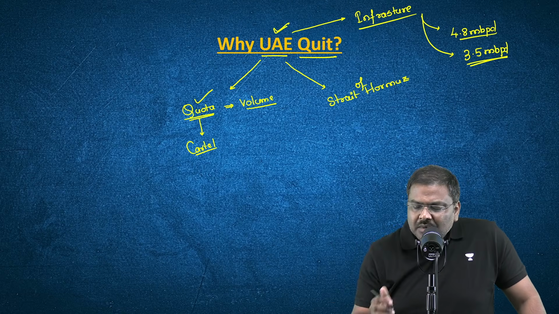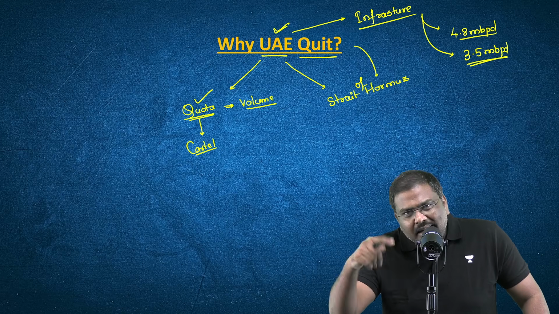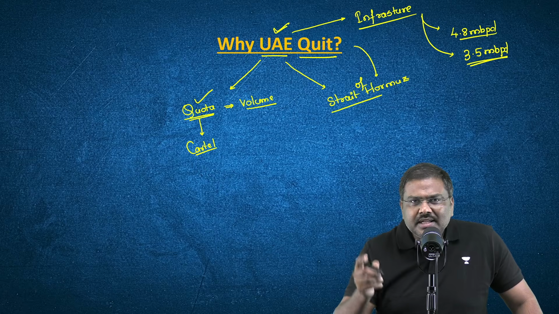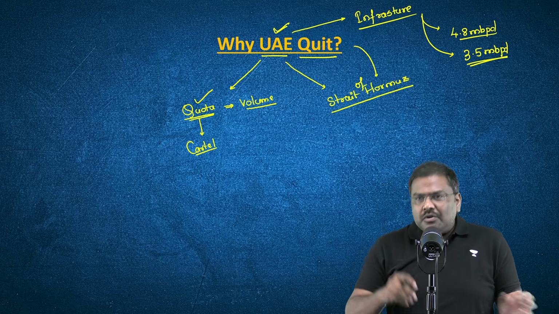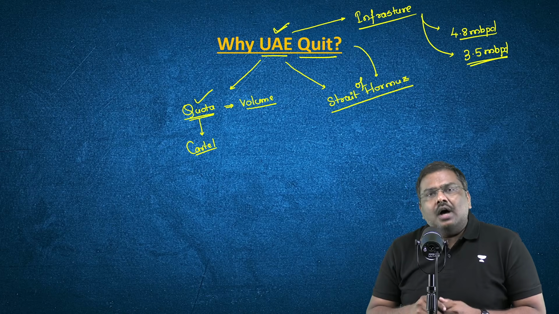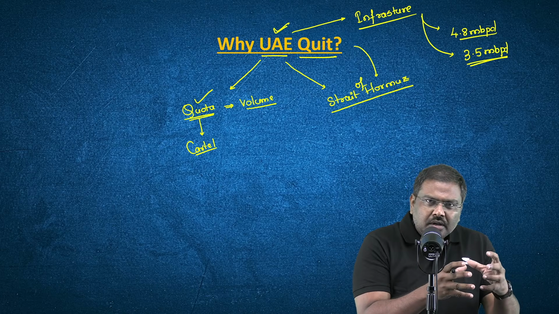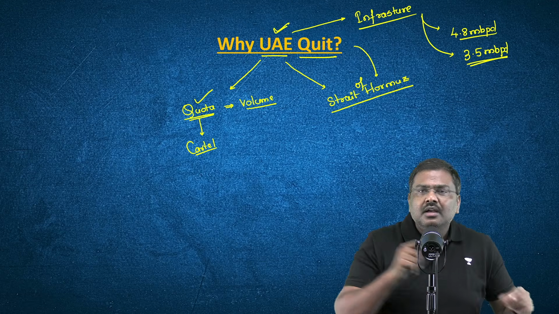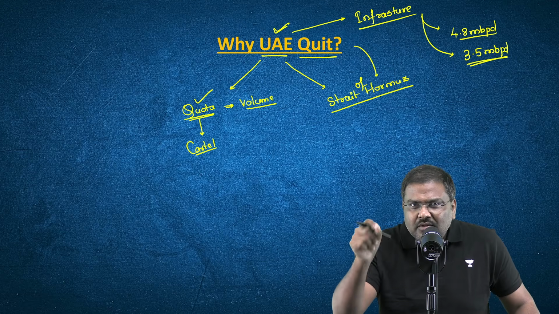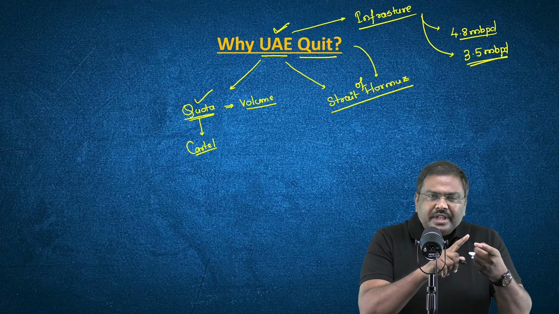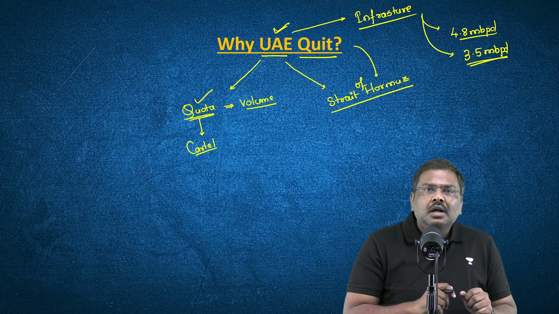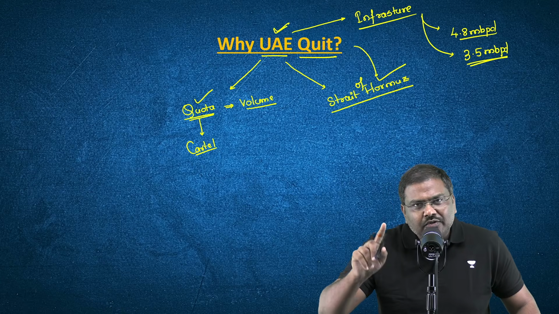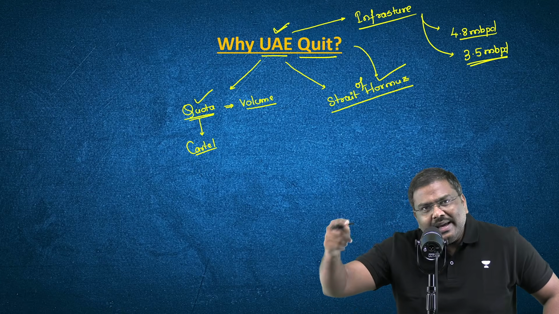But this time the problem is on another front as well. That is the blockade that has been imposed in the Strait of Hormuz. For more than 40 days now, the production capacity of a lot of these countries has been hurt because of the war that is happening in West Asia. The exports are hurt because of the blockade in the Strait of Hormuz that has been imposed by Iran.